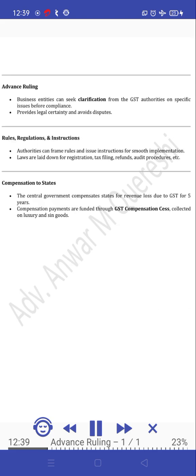Advance ruling. Business entities can seek clarification from the GST authorities on specific issues before compliance. Provides legal certainty and avoids disputes. Rules, regulations, and instructions. Authorities can frame rules and issue instructions for smooth implementation. Rules are laid down for registration, tax filing, refunds, audit procedures, etc. Compensation to states. The central government compensates states for revenue loss due to GST for 5 years. Compensation payments are funded through GST compensation cess, collected on luxury and sin goods.